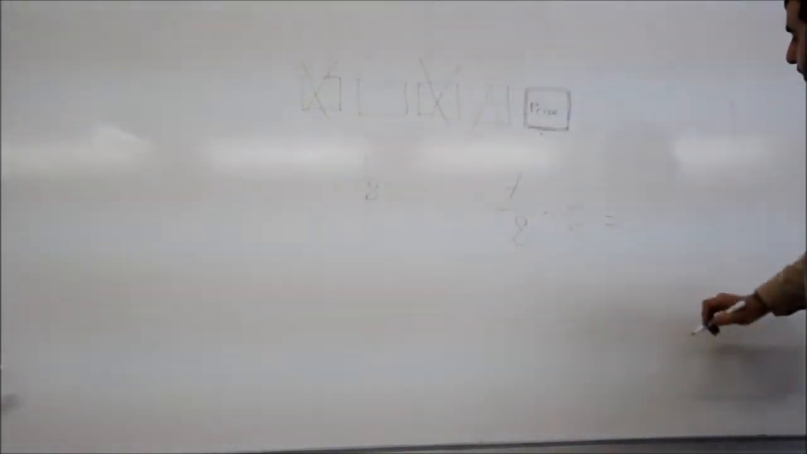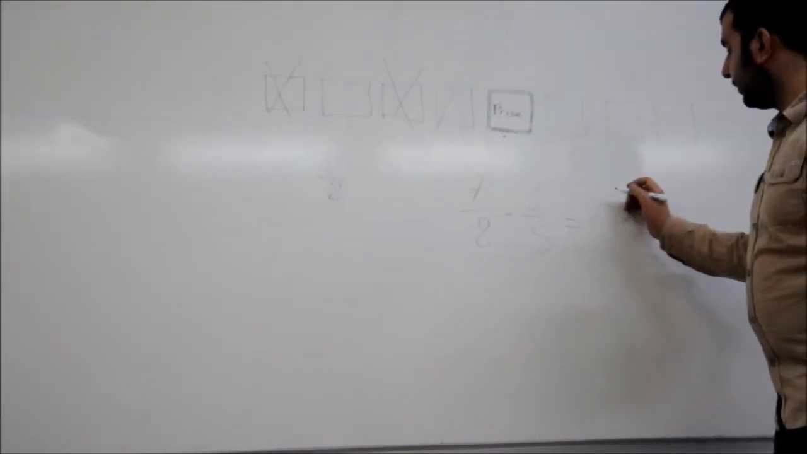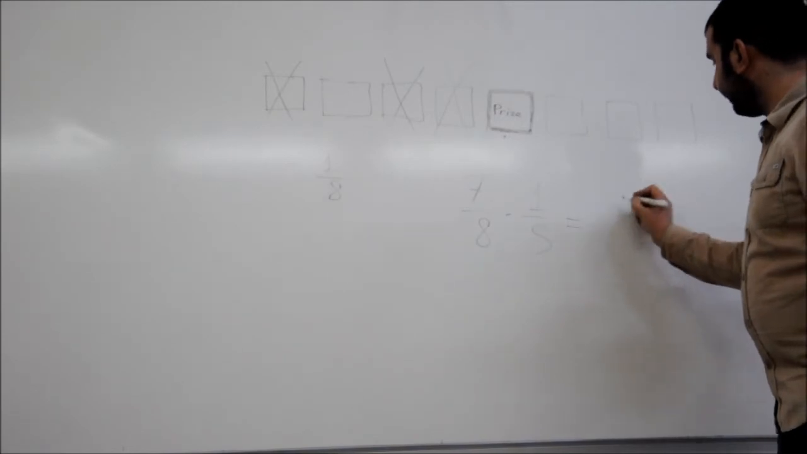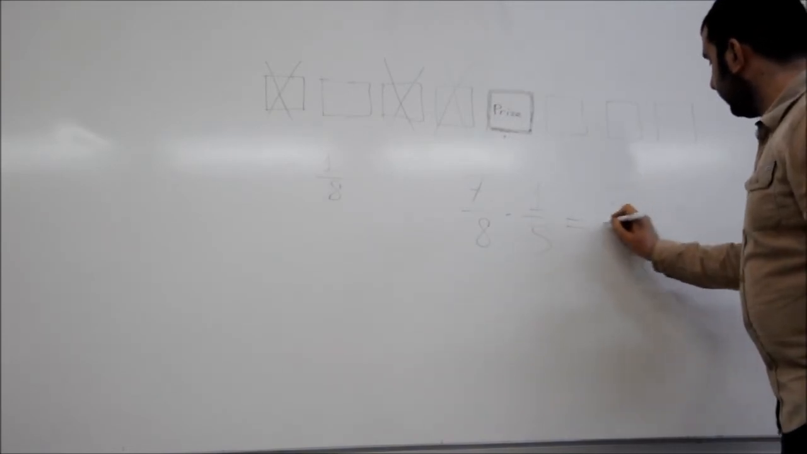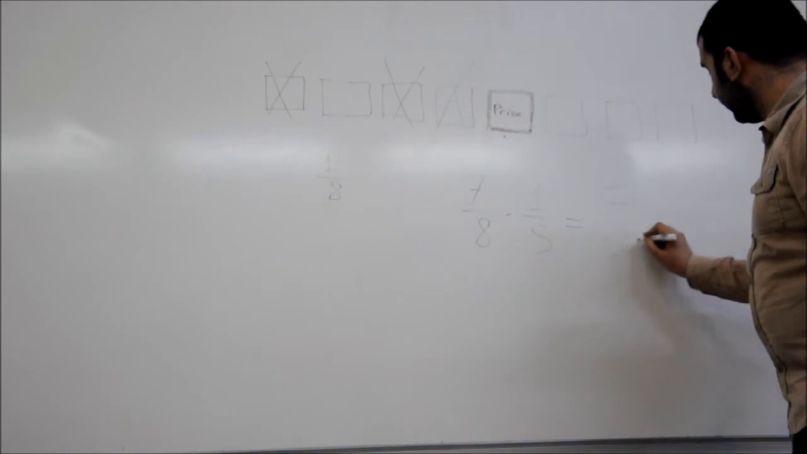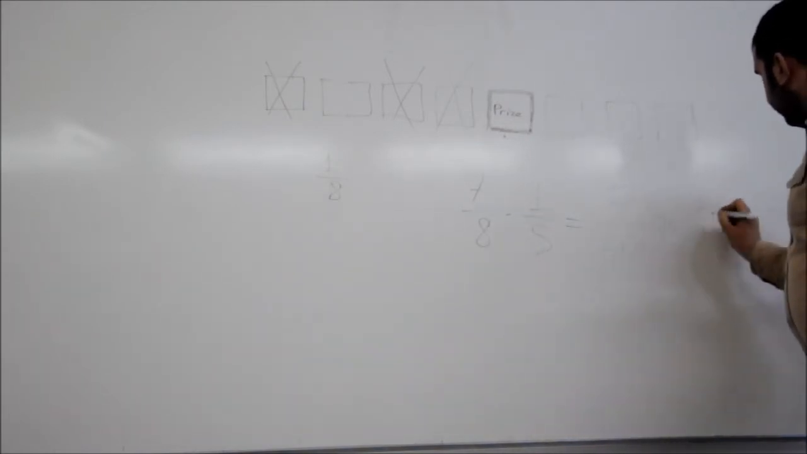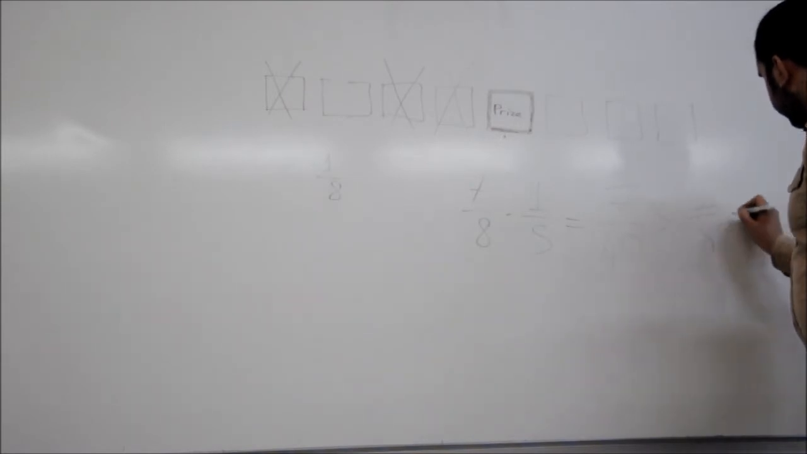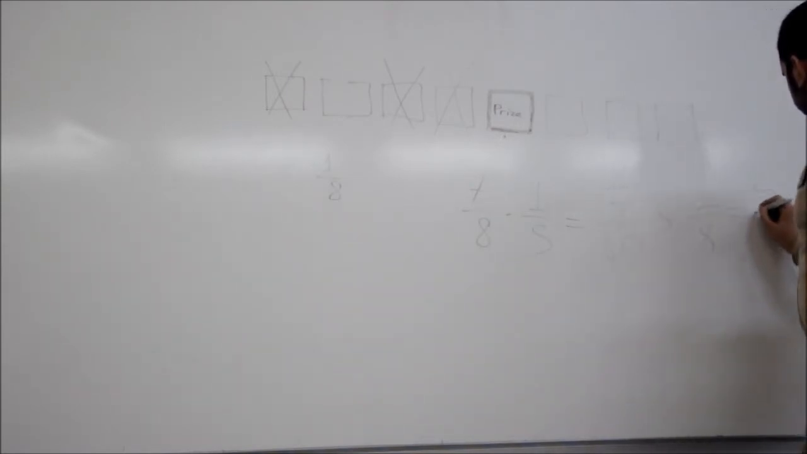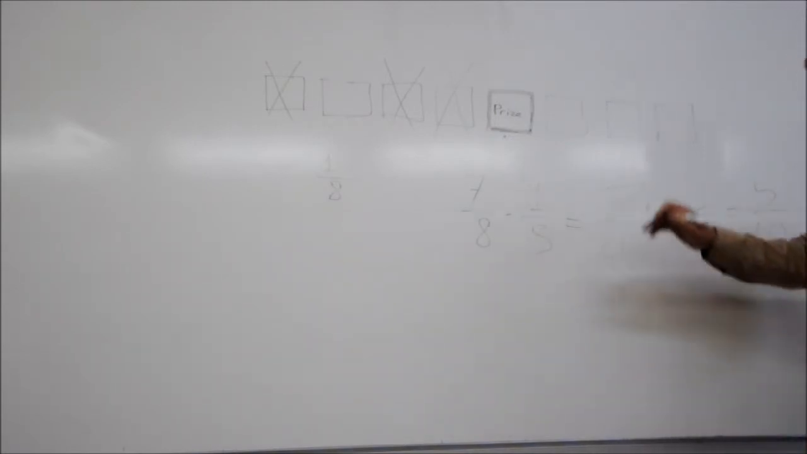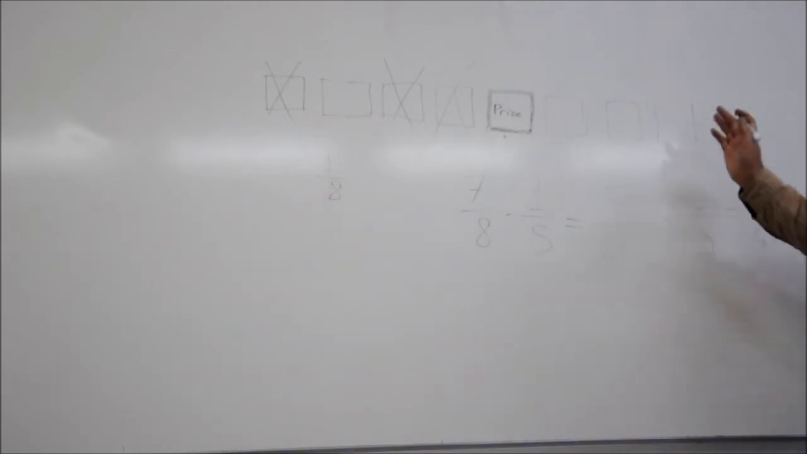After this change, the total probability of the event becomes 7/40, which is again greater than 1/8. Therefore, this strategy is also better than the first strategy. That is the conclusion.